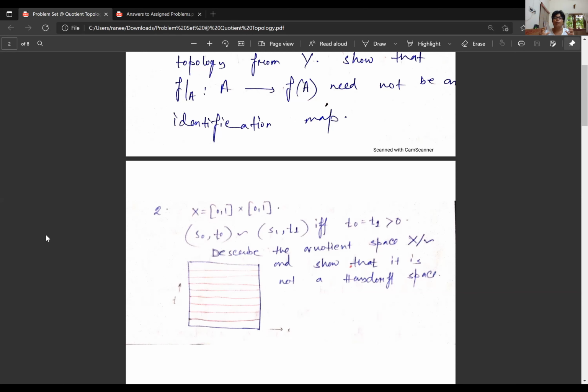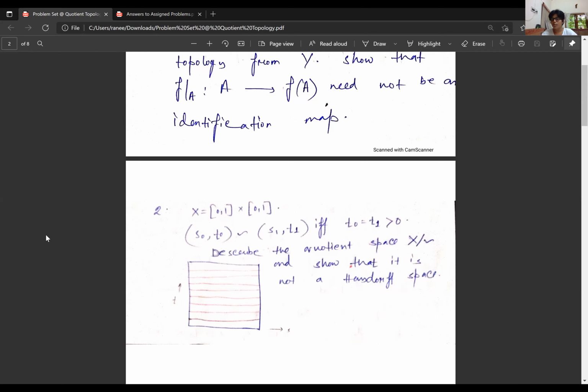Because topology means you need to always think about what is going on with the openness of the set. How are the open sets deforming or changing or shrinking, whatever is going on? That is very important to understand topology. So that's why I assigned this problem, just for you to visualize what is going on with the open sets. How do the open sets change? What is the subtle point here?